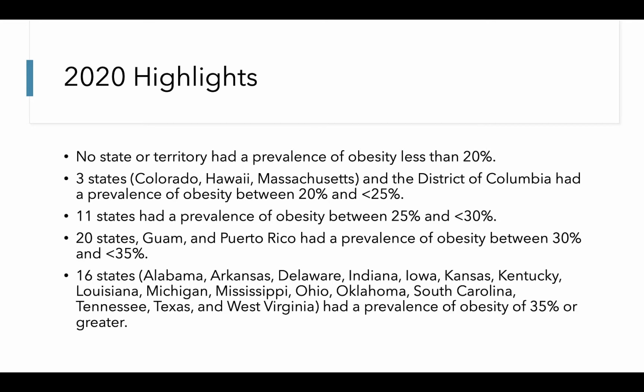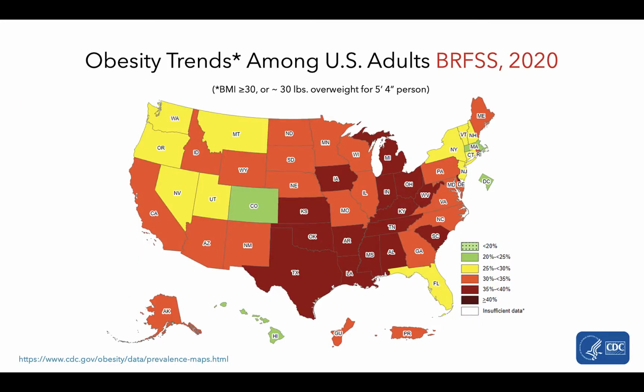And 16 states, particularly those located in the South and Midwestern regions, have prevalence of obesity of 35% or greater. Now that you're oriented to these slides and the trends that they show, let's review them one more time more quickly so you can again take in these trends as well as regional differences in the prevalence of obesity.